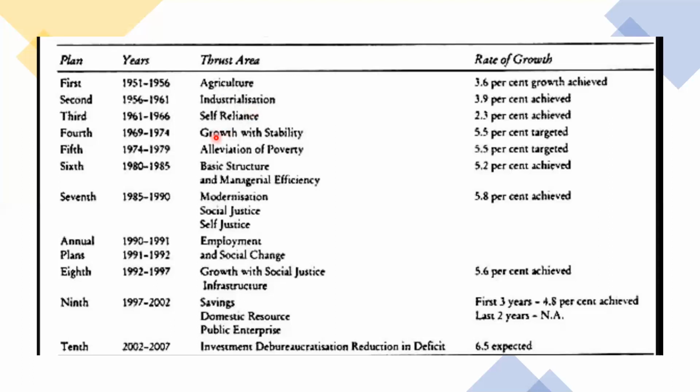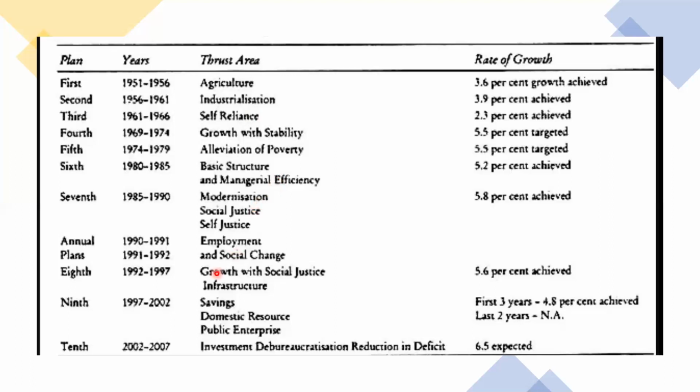Next, in the third 5-year plan they gave importance to self-reliance. Next, growth with stability. Next, removing poverty. In the fifth 5-year plan, they gave importance to removing poverty with government schemes. Next, infrastructure and managerial efficiency, modernization, social justice.